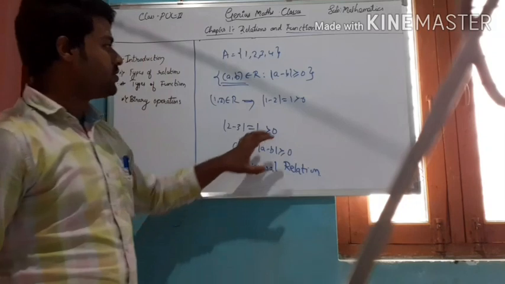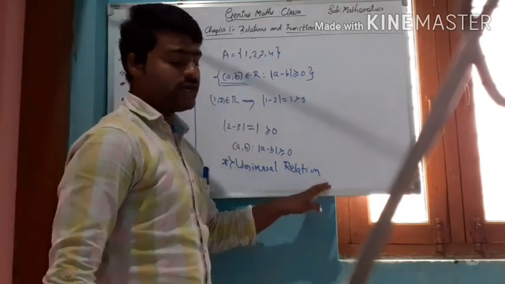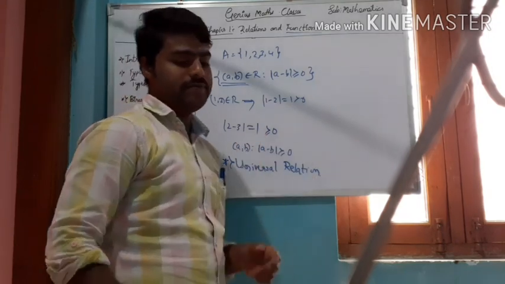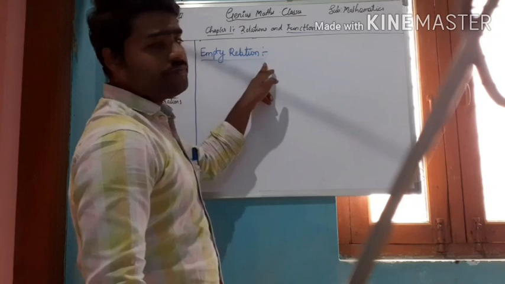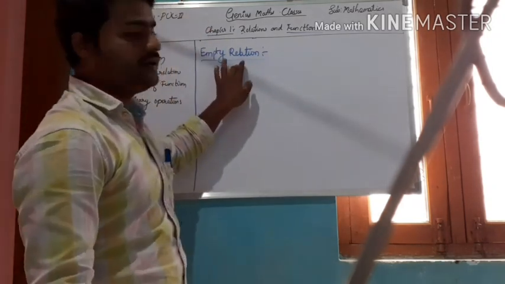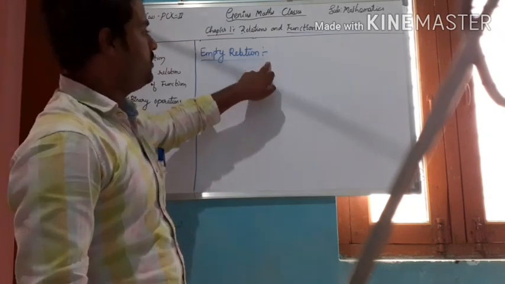Okay. So using this concept, we have understood the inverse relation and the empty relation. Now the definition of the empty relation. So before going to define this empty relation, I will give one example, right?